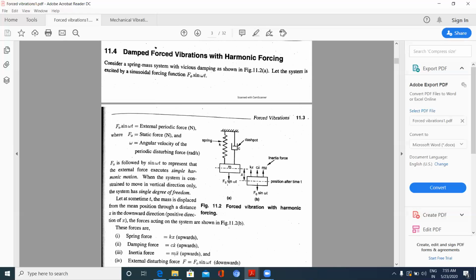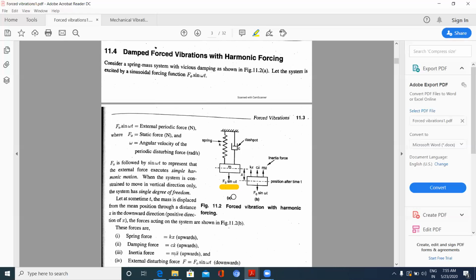As we are saying it is a forced vibration, the force applied is taken as F naught sine omega t. You can observe here F naught sine omega t.